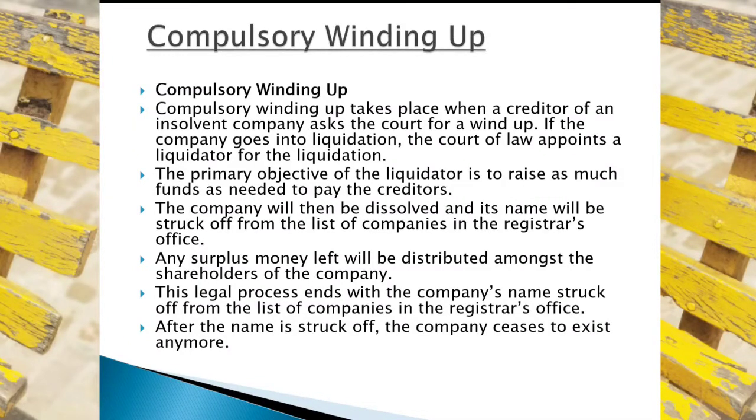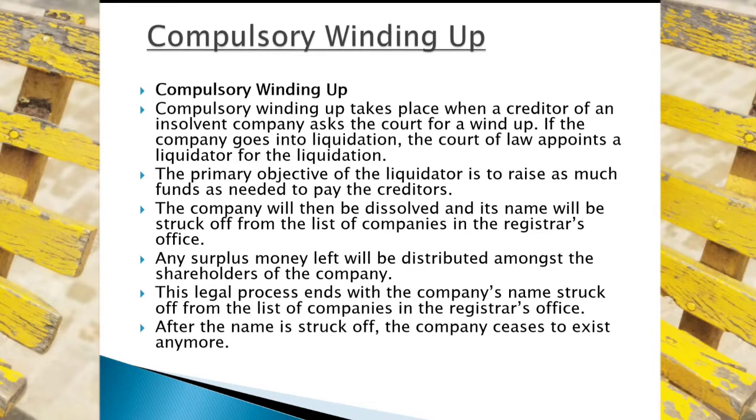Now we'll see how the liquidator works for the purpose of a compulsory winding up of the company. We know that for compulsory winding up, the court appoints the liquidator with its order. We also know that for compulsory winding up, the company must be in an insolvent situation.